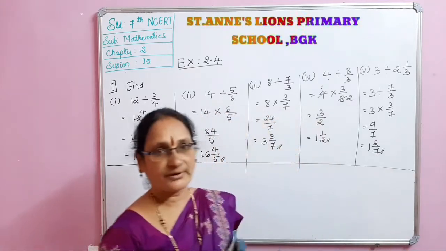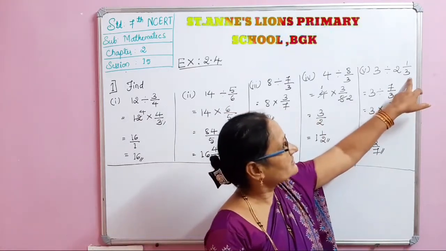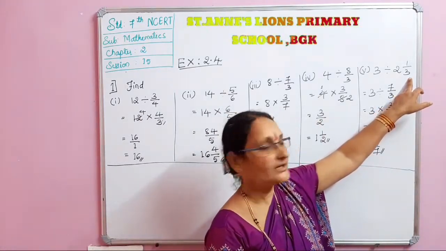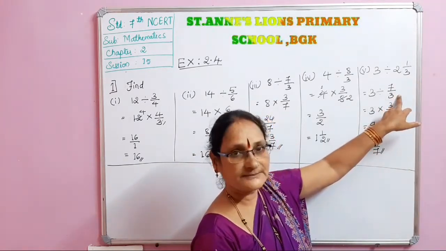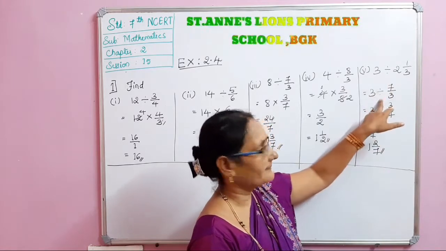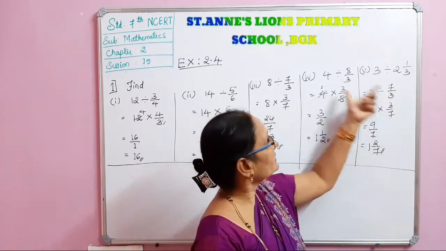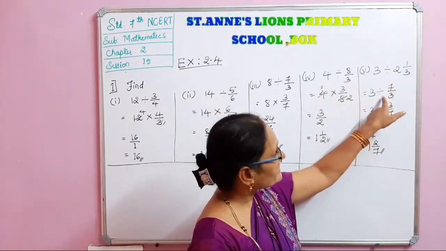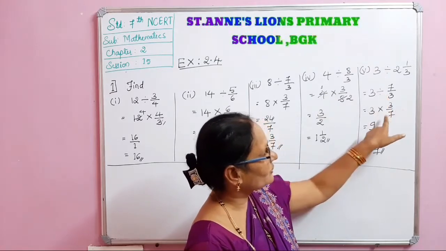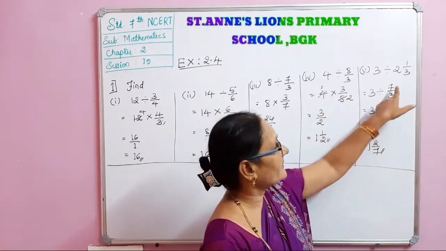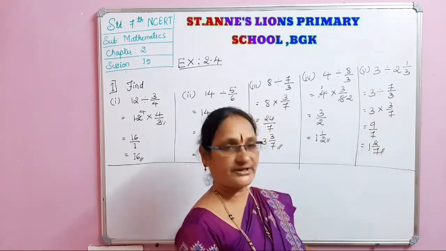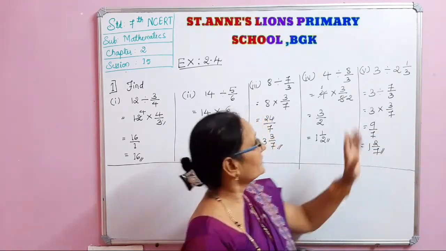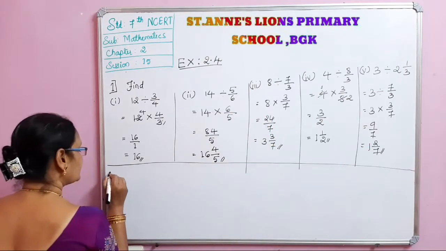I hope you understood. See here, first, if there is a mixed fraction, you have to change this mixed fraction into an improper fraction. The sign will be the same. Now we got this form. Next step, we have to change this division sign into multiplication. Then 7 by 3 changes into 3 by 7, its reciprocal, and then simplification. This is the fifth problem. Then the sixth one.